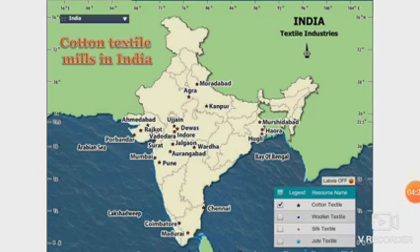Now India's map showing the cotton textile mills in India. As you can see, most of the units are situated in the Gujarat and Maharashtra zone. Some of the important centers here are Vadodara, Ahmedabad, Rajkot, Surat, Aurangabad, Jalgaon, Indore. This map is important from the exam point of view. You need to know some of the important centers where the cotton textile industry is located in India.